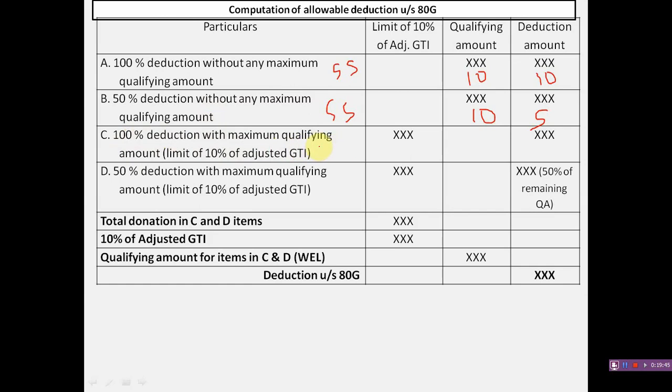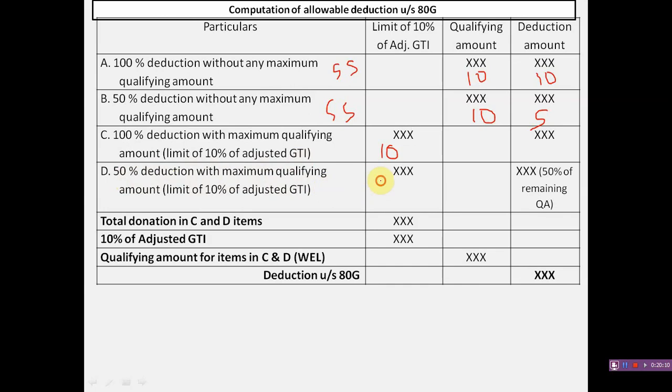If an assessee has donated rupees 10,000, we should write it in the first column, because it is not the qualifying amount, because the qualifying amount is subject to a maximum of 10% of adjusted gross total income. Next, D category, 50% deduction with maximum qualifying amount.